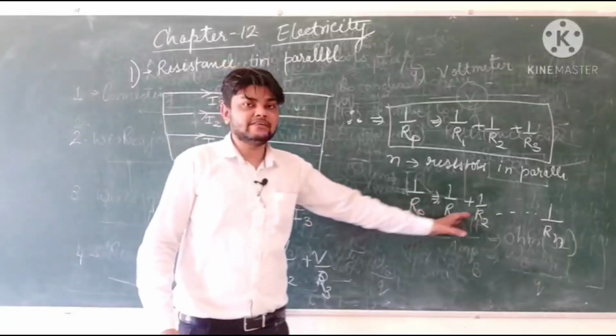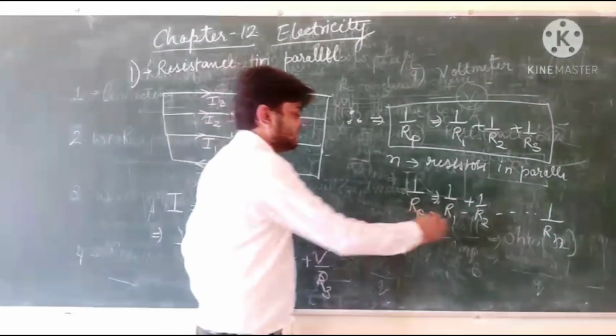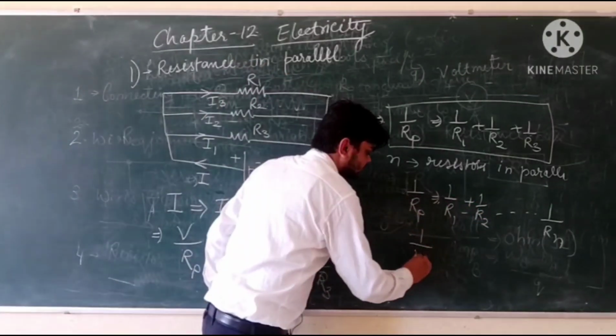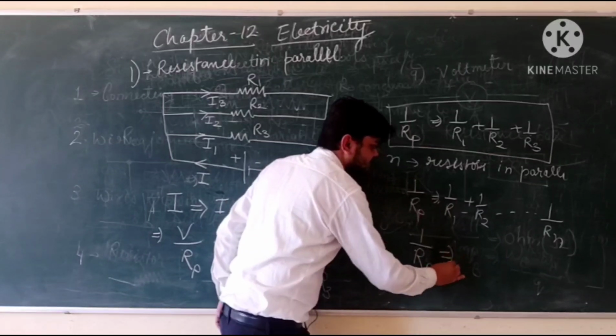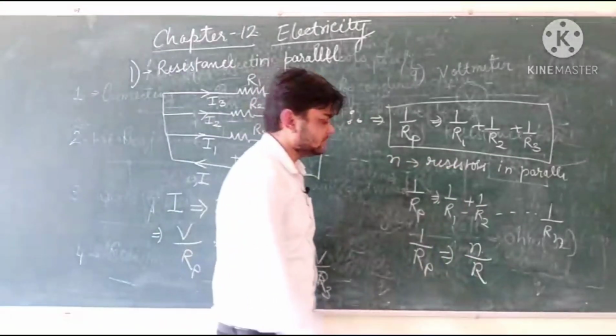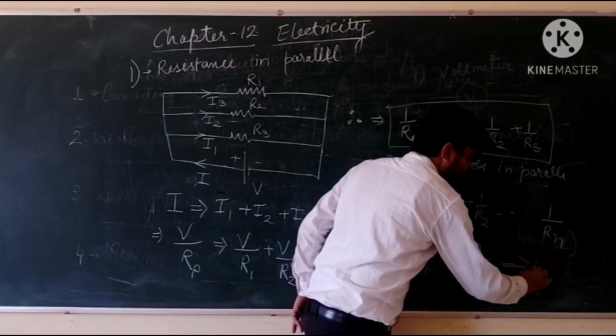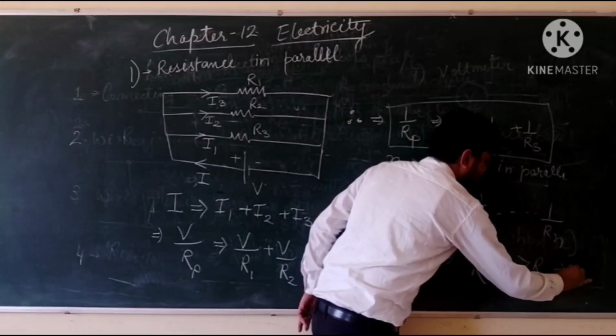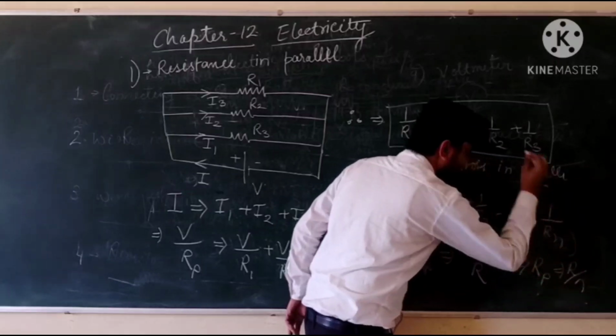If all the resistances are same, resistance in parallel will be equal to R by n.